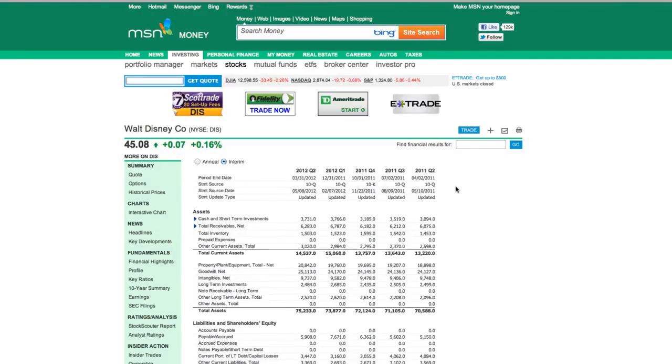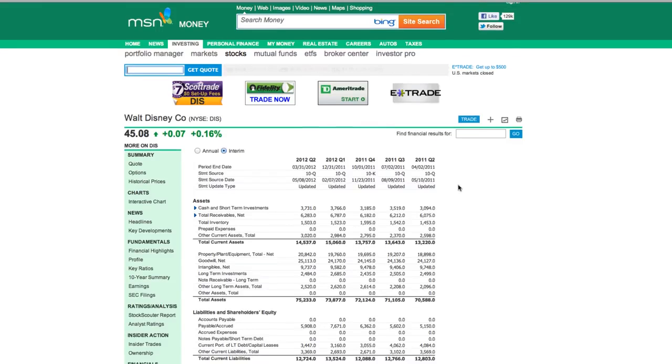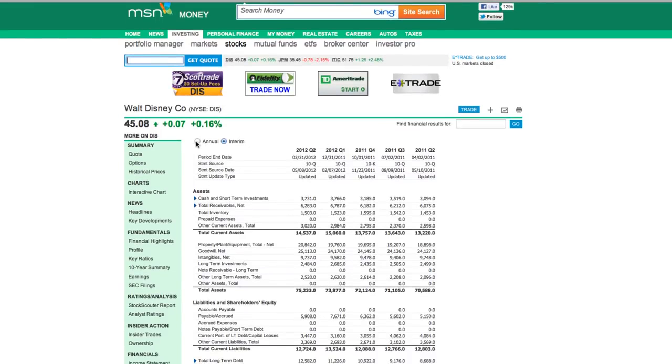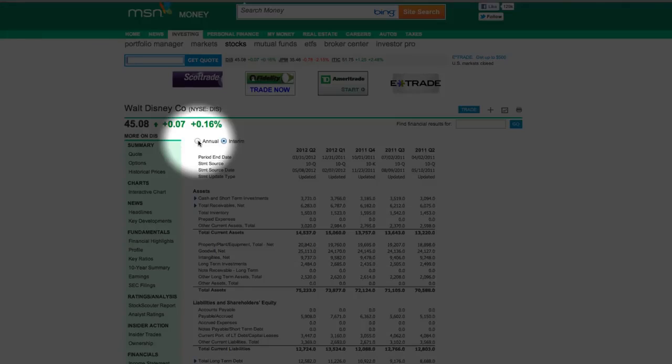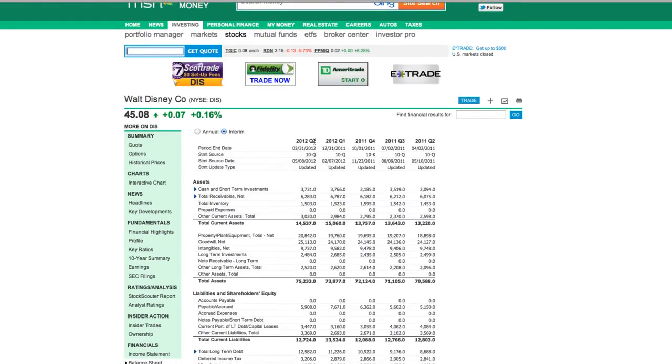Now, anytime I look at a balance sheet, I always like to look at the most recent quarter. So in order to do that, you have 2 options up here at the top. You can see you have annual and then you have interim. And so you're going to want to look at the interim because that has the most current information. So you just select that box, which it already is selected for us. And you can see that we're looking at the second quarter of 2012.